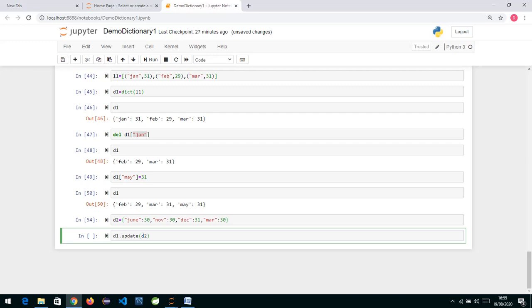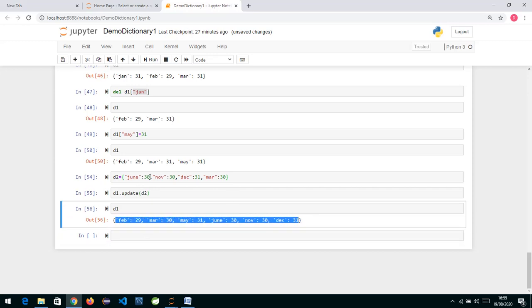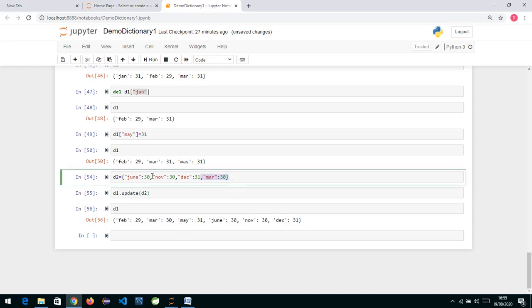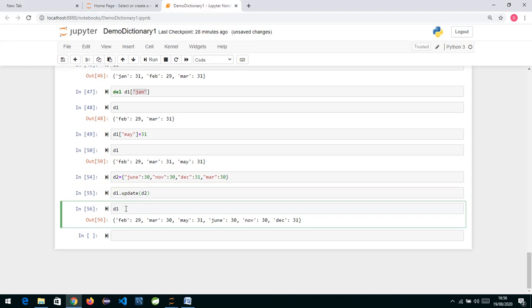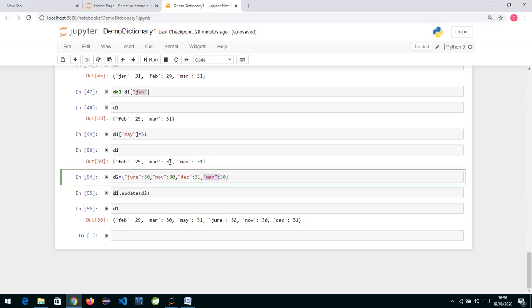If I show you the output and check D1, we can see it has merged both the dictionary elements. Here we had June, November, December, but March was duplicate. Here we had March 31 and this was March 30. Whenever you do update, it is not going to create a new dictionary; the existing D1 you have called upon will be updated. This dictionary will be merged, and if there is a key which is already present, like March, it just replaces the old value with the new value.